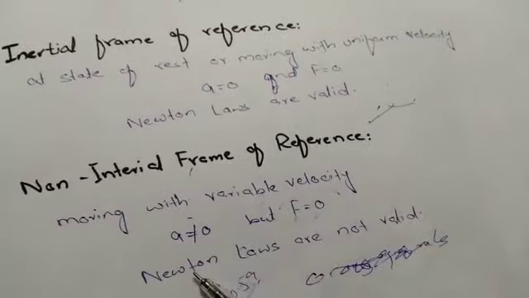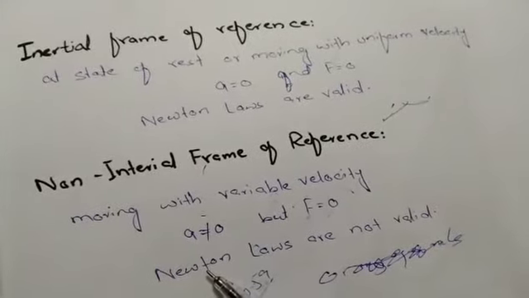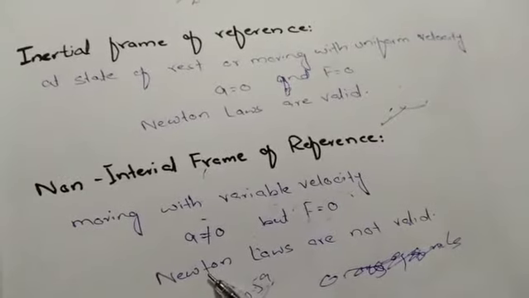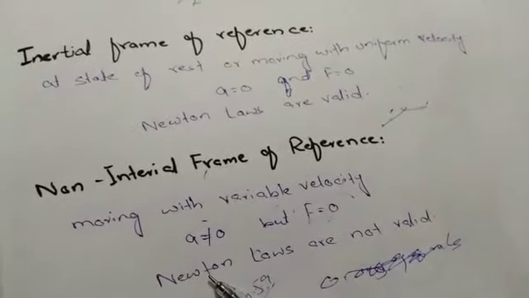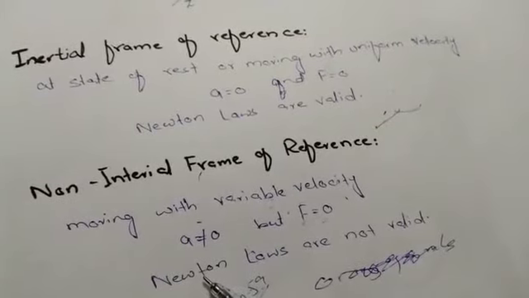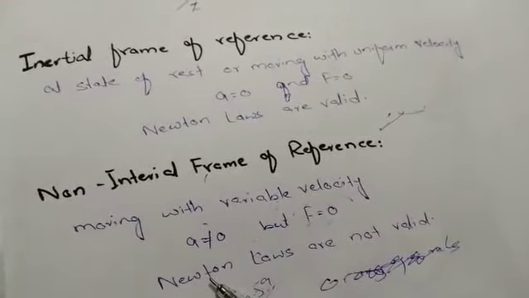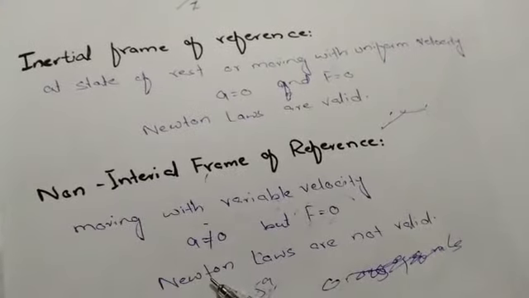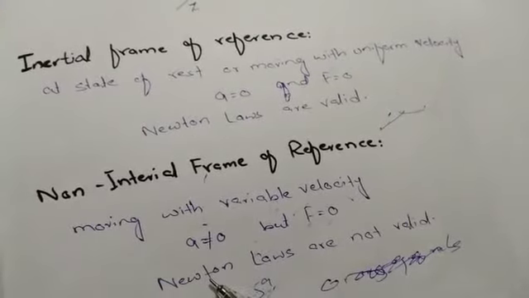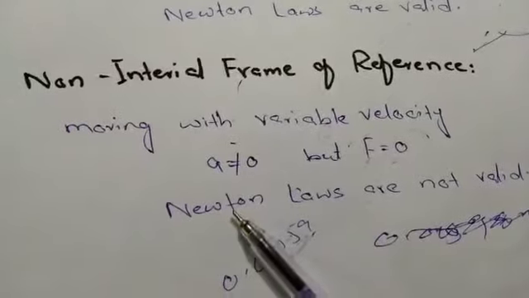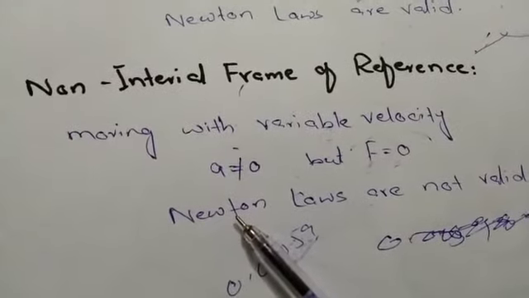You know that Earth is moving around the sun, meaning it's rotating around the sun, as well as performing spin motion about its own axis. So you consider the rotatory motion of the Earth as a uniform motion, and you consider it as an inertial frame of reference, and you study the different motions of different objects with respect to Earth's surface. But actually Earth is a non-inertial frame of reference.